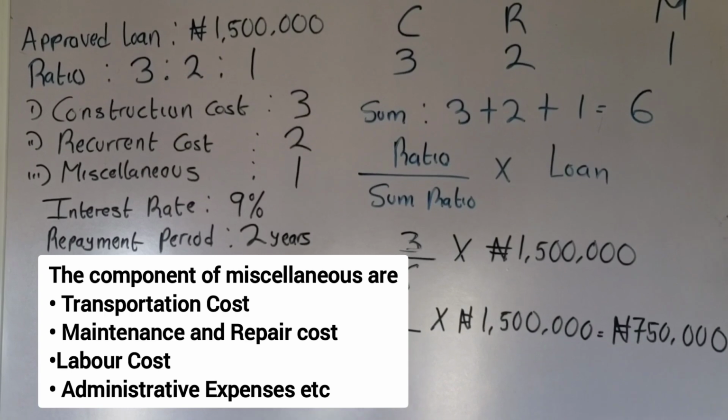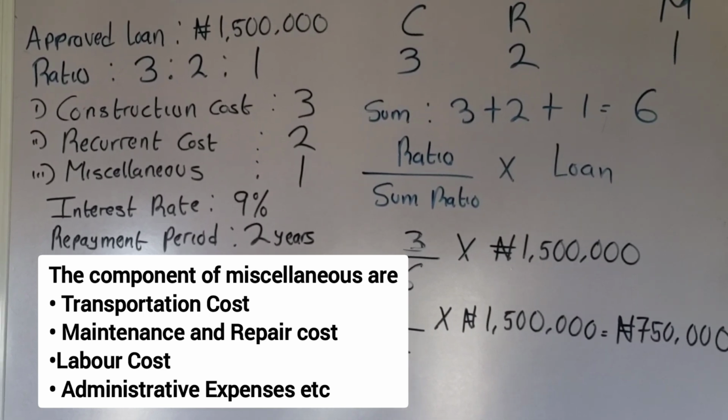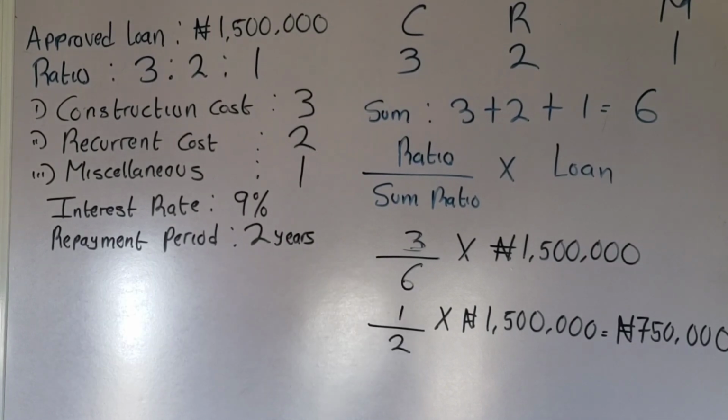So that is miscellaneous expenses. For example, electricity, transportation cost, the labor cost, and what next? Administrative expenses, permit, license and others like that. Those are the components of miscellaneous. You understand? Now let us calculate the amount that you are going to spend on miscellaneous. I'm very sure you can do that. You just have to take the ratio of miscellaneous, then divide it by the sum of ratio and multiply it by the approved loan. So let's go.